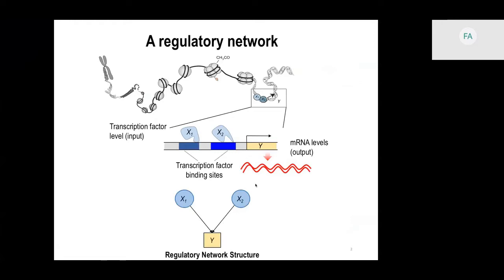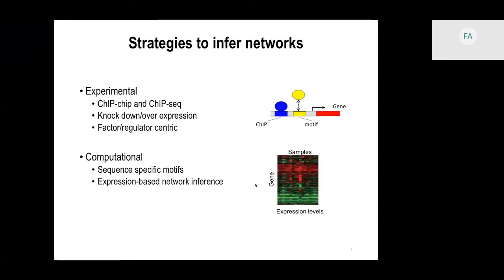For example, here X1 and X2 are parents of target gene Y, and the goal of network inference is to find a genome-wide regulatory network for a given cell. There are different strategies for inferring regulatory networks. There are experimental methods like ChIP-chip or ChIP-seq or knockdown experiments, and there are also computational methods like finding sequence-specific motifs or expression-based network inference that we are going to look into in this talk.